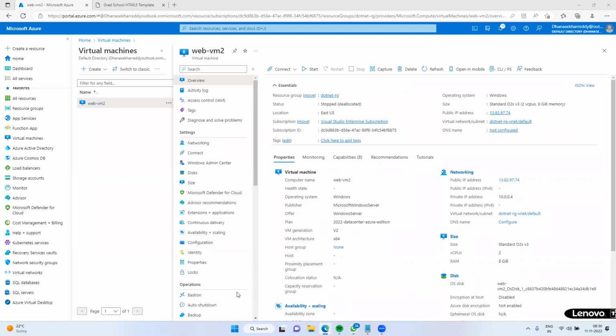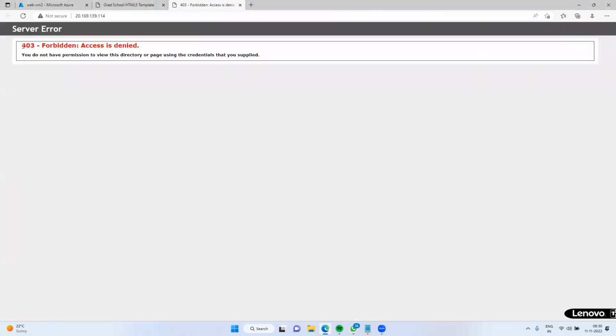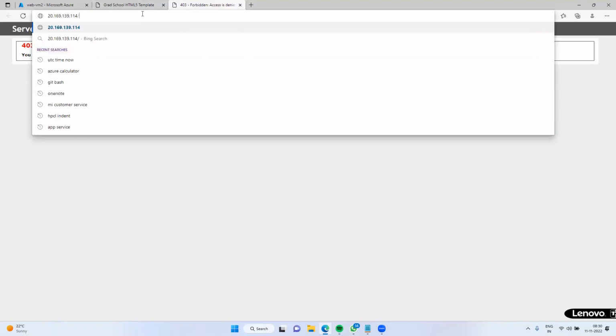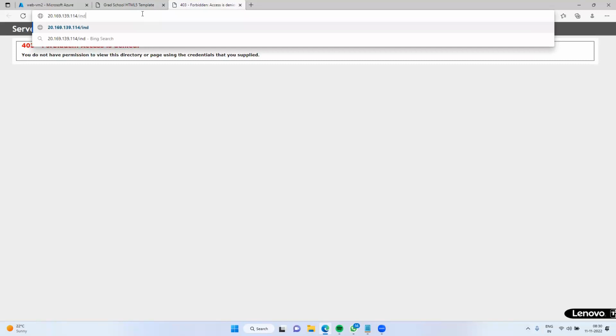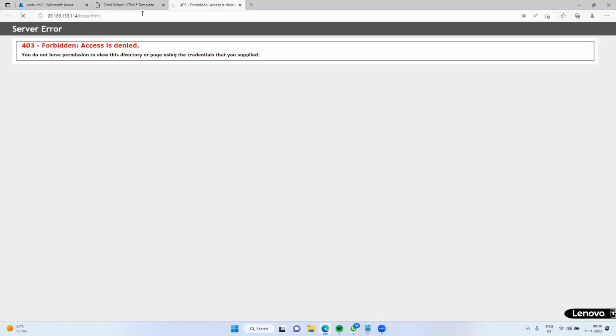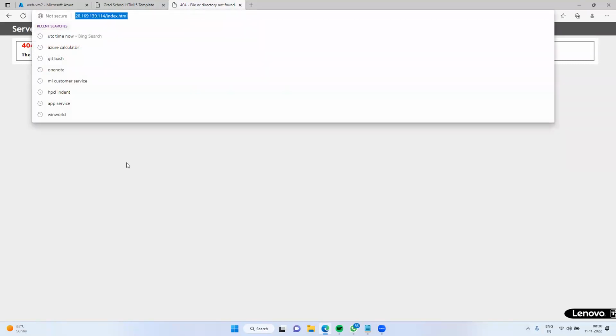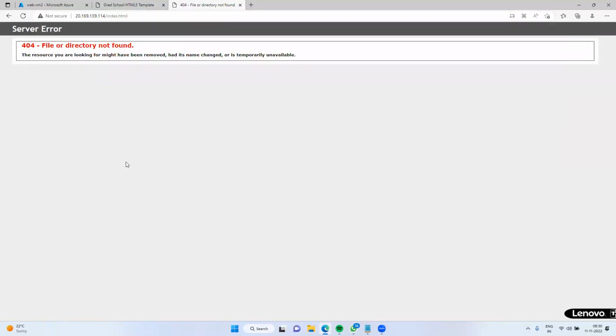Yes, 80 and 3389 are open. Have you deployed the default page? Yes. If the default page is deployed, have you installed index.html? Yes. Then you have to verify your server. Where do we have to bind that page?